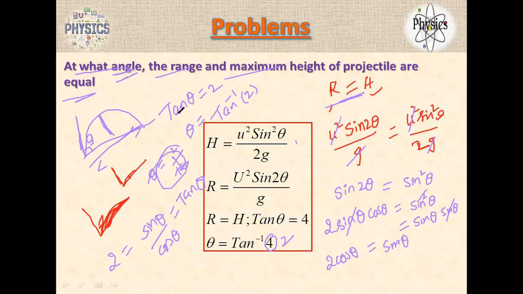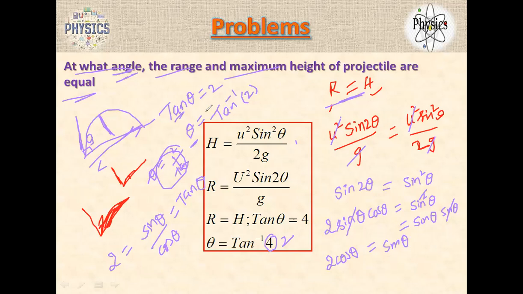Tan theta is the normal function, tan inverse is the inverse function. So if you want only the theta value, you bring the function to the other side with the power minus 1.